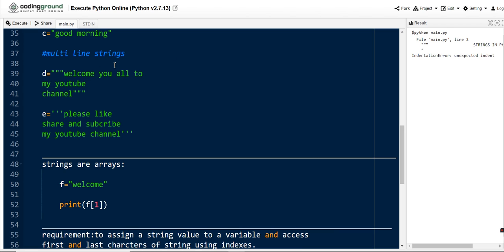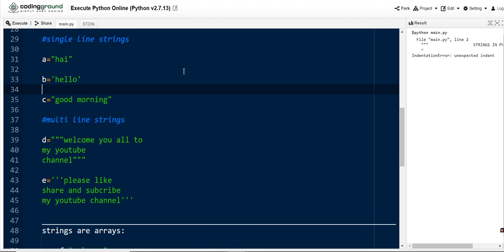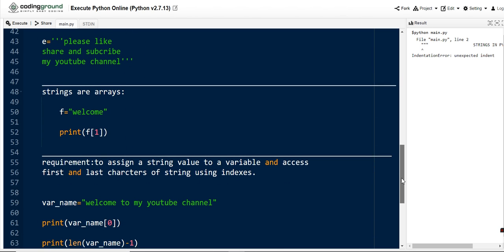Coming here, multi-line strings. If you want to assign multiple lines to a single variable, we need to keep three double quotes at the start of the string value and at the end of the string value. In the same manner, you can also keep three single quotes at the start and at the end of the string value. So this is how we need to work with single line strings and multi-line strings, guys. Based on our requirement, we are going to use these string types.